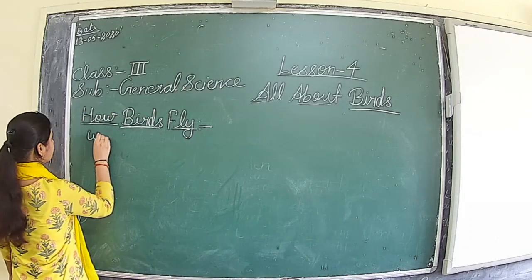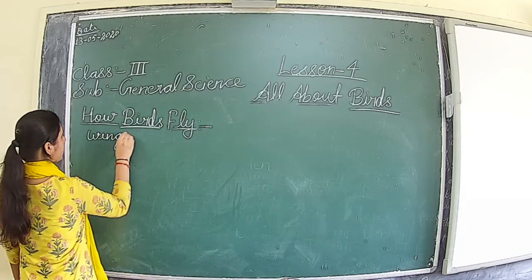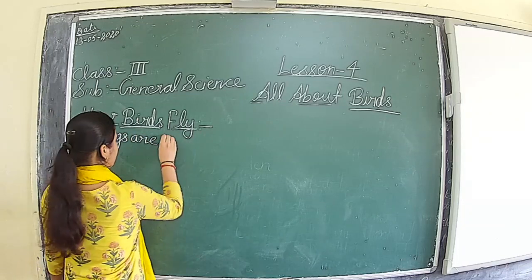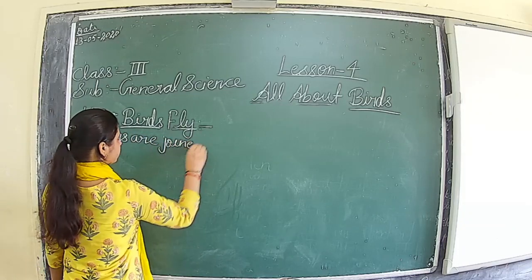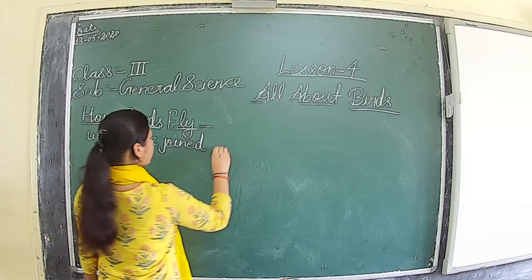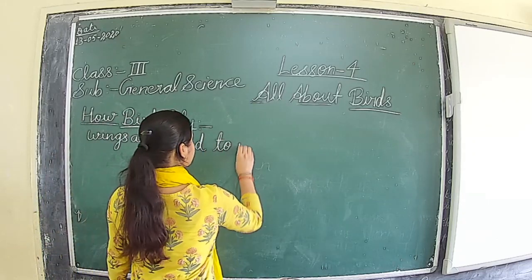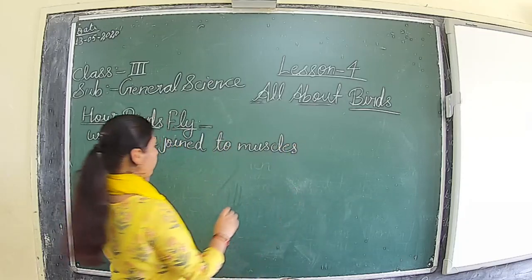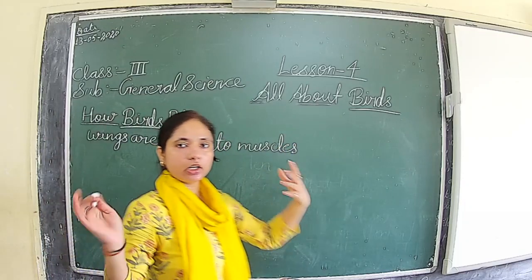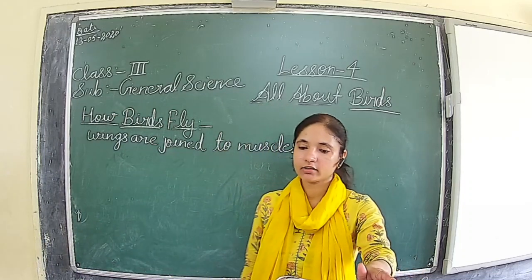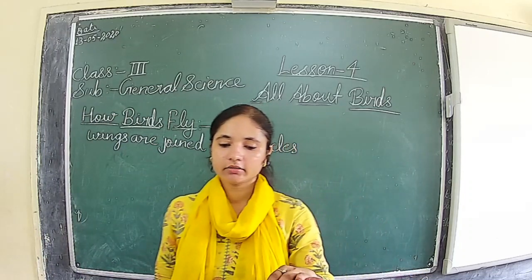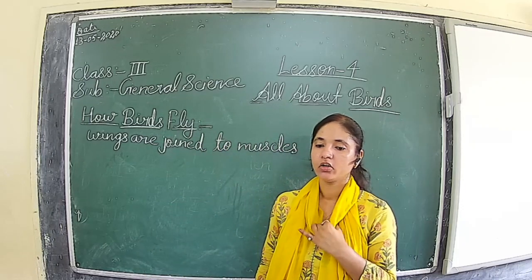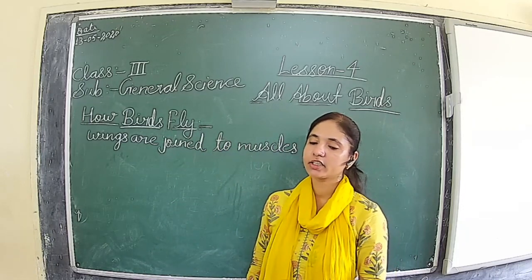Wings. Wings are joined to the muscles, and it helps the bird to fly higher and higher in the sky, and over a long distance without getting tired.